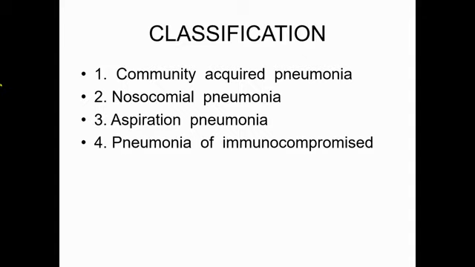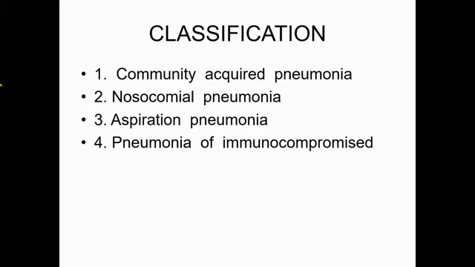And after neonatal period and below 5 years, the common organisms are Streptococcus pneumoniae, Staphylococcus aureus, Haemophilus influenzae type B, Klebsiella, among the bacteria.